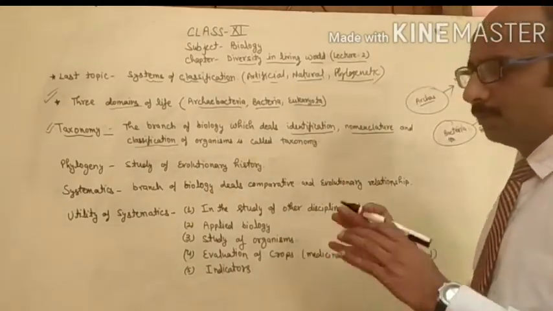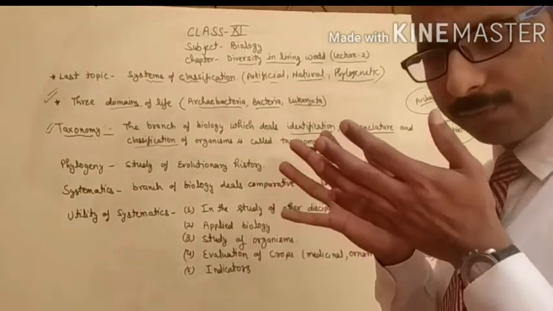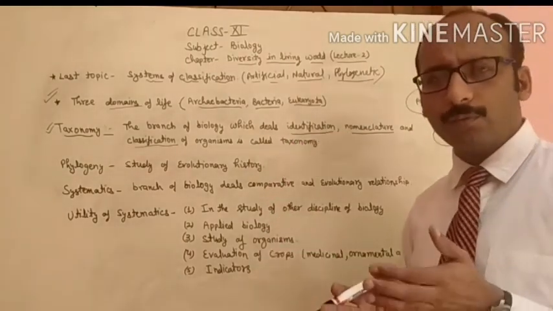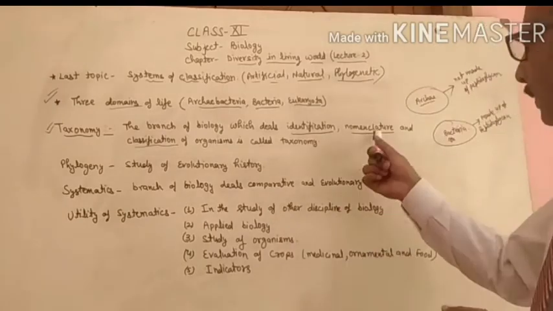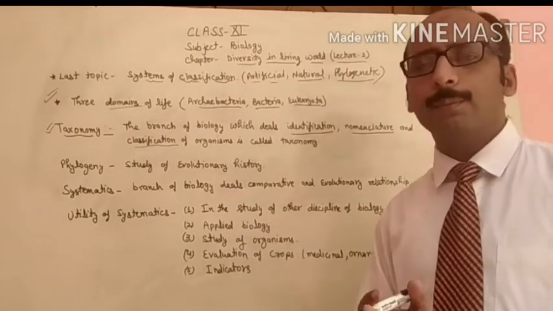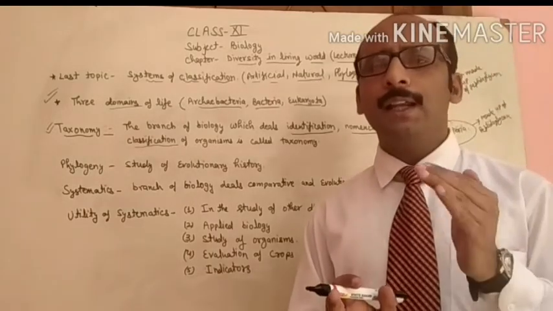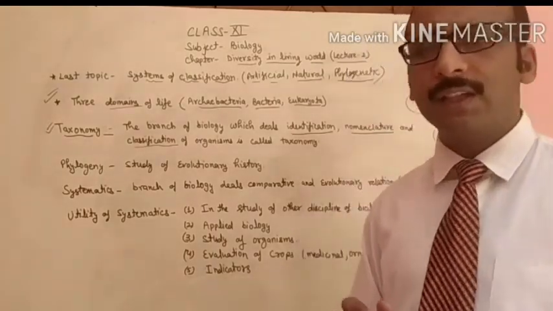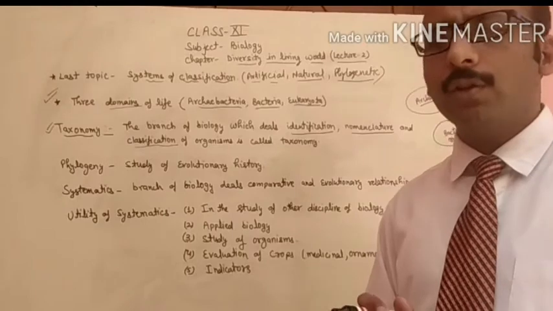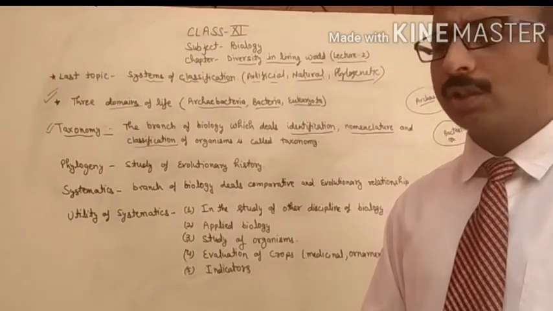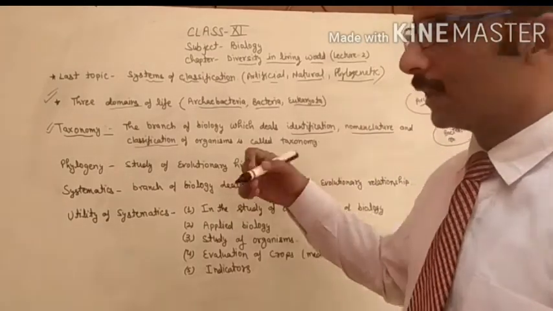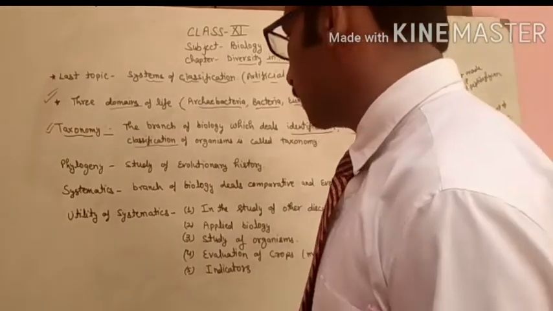Identification means we have to match the characters, we have to identify the characters of a particular organism. Second is nomenclature, to provide the name. What kind of name? To provide a biological or scientific name to any living organism, that is called nomenclature. And nomenclature categorization we will study in this same chapter.